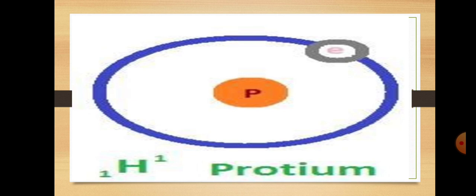Here you can see on this screen that in the nucleus just a proton is present, so that's why its mass number is 1. Neutron is absent, means neutrons are 0. So we can say that protium has atomic number 1, mass number 1, number of electrons 1, number of protons 1 and number of neutrons equal to 0.